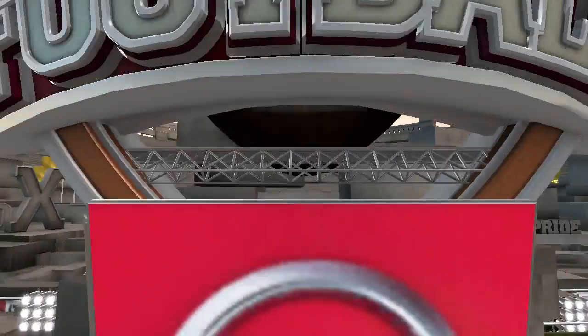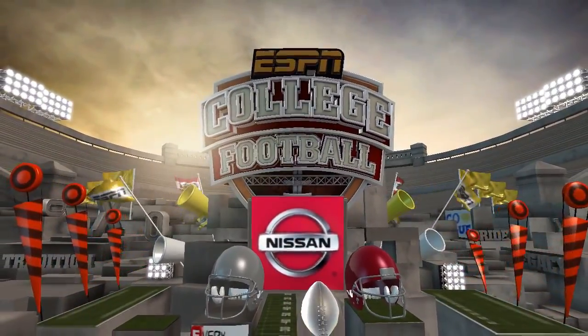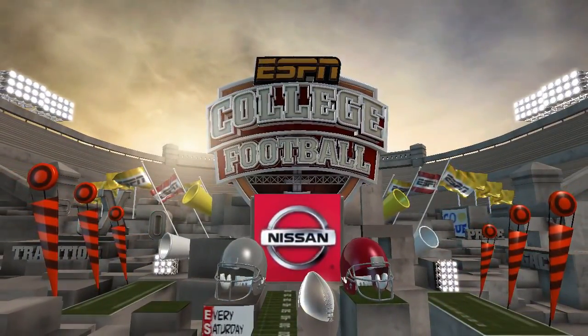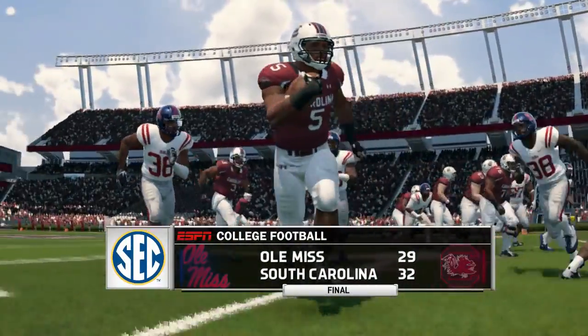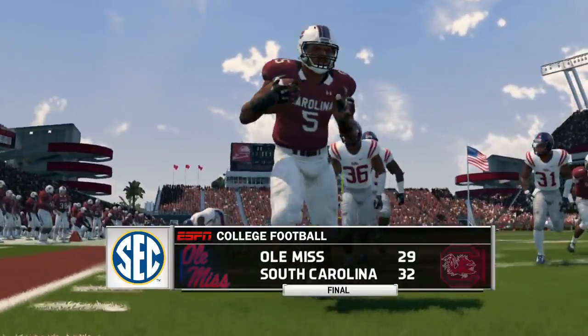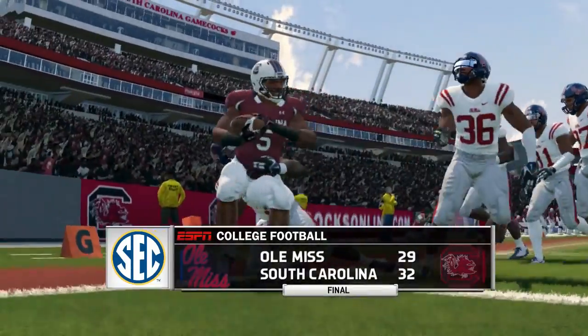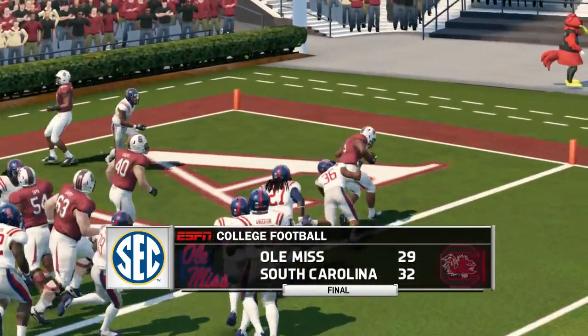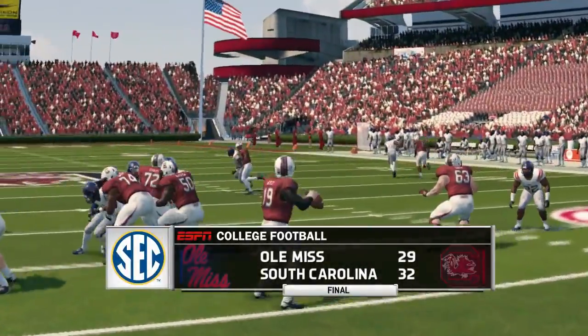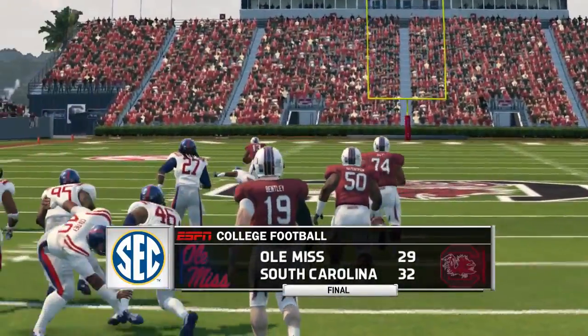A lot of you said maybe I shouldn't have put South Carolina in the SEC. Kentucky has been in the SEC longer, but I just thought South Carolina was a better fit. Kentucky, I mean, they've got the rivalry with Tennessee. Vanderbilt's out of the SEC. We put them in the independent, so I just thought South Carolina was a good fit, and I wanted to put them in the SEC. So again, they get the victory here.